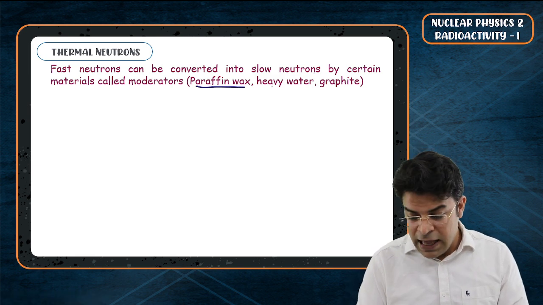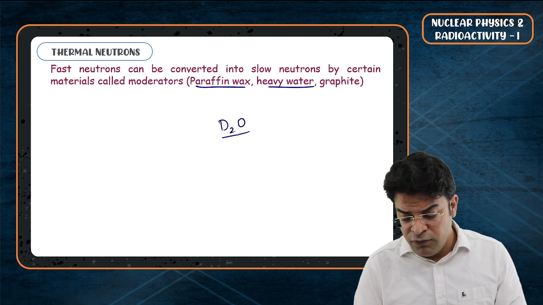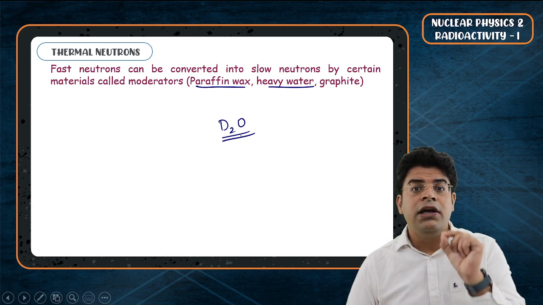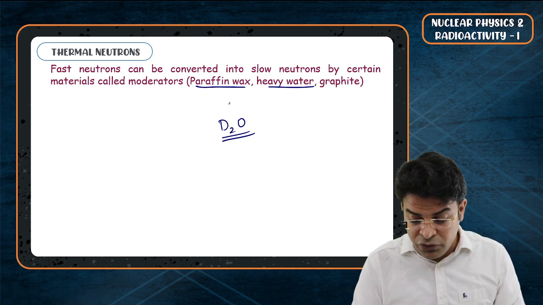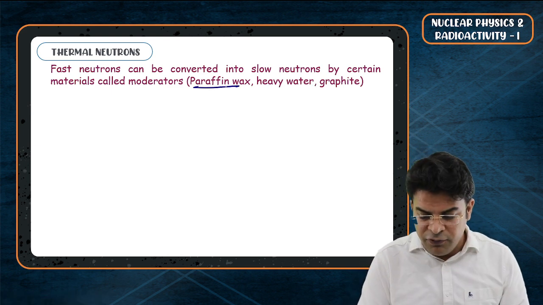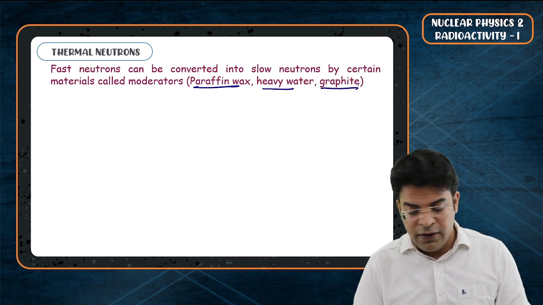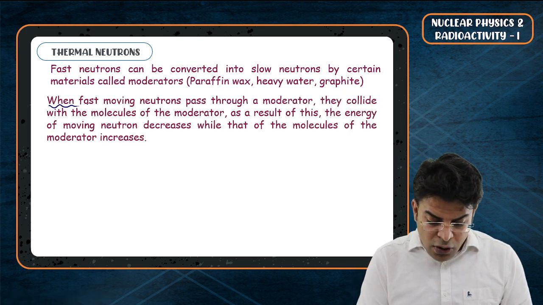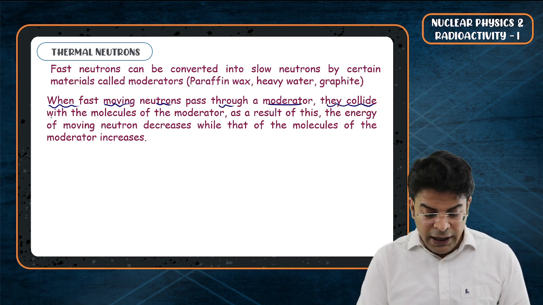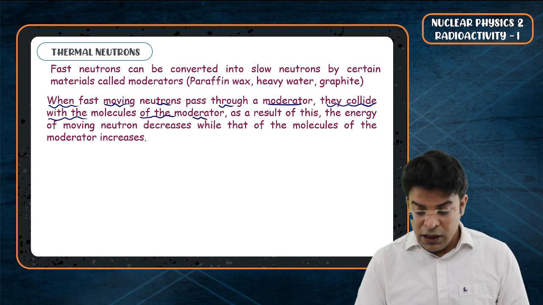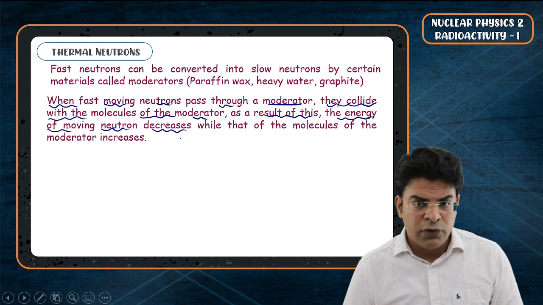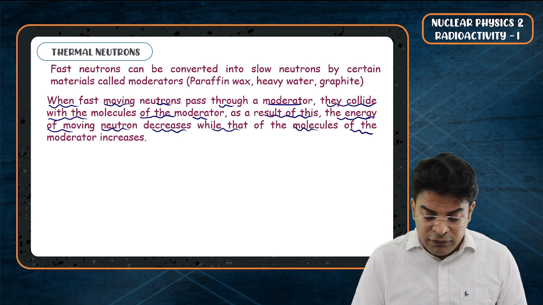Paraffin wax, heavy water. Heavy water means which has formula of D2O. Rather than hydrogen being in the molecule, there is isotope of hydrogen which is deuterium in the molecule. So the common examples of moderators are paraffin wax, heavy water and graphite. Now bachcho, when fast moving neutrons pass through a moderator, they collide with the molecules of the moderator. As a result of this, the energy of the moving neutron decreases, while that of the molecules of the moderator